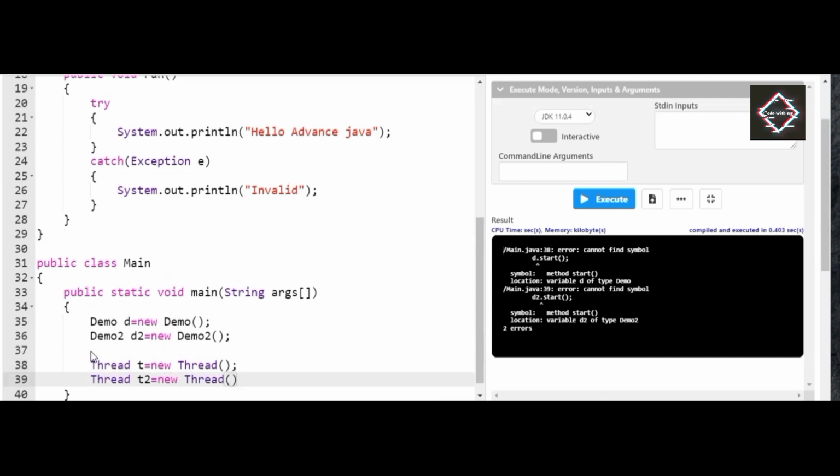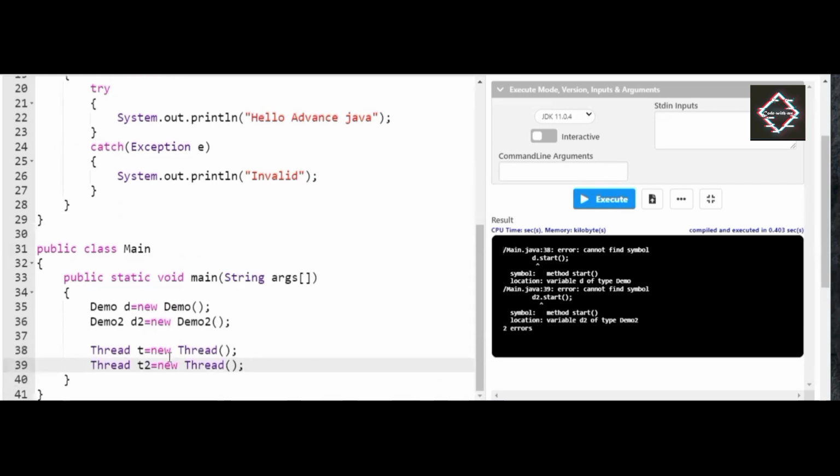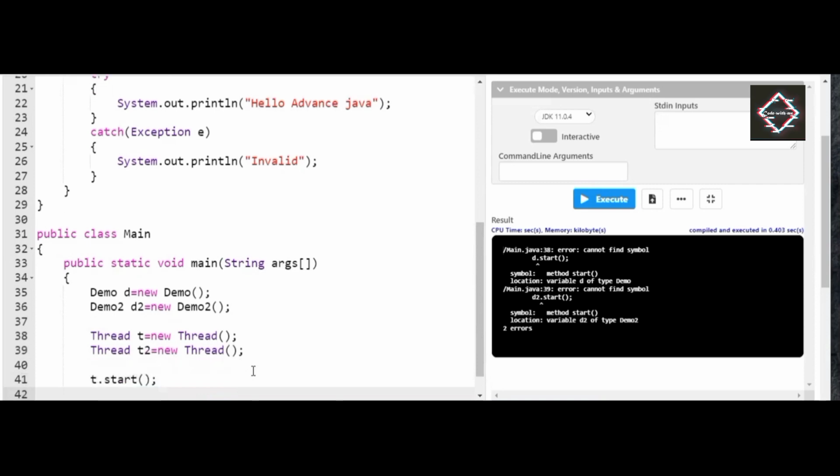So friends, now you can see here I have created threads for Demo1 and Demo2. Now I will execute the threads. If you ask me how I should execute, you clearly see here, make use of t.start because it belongs to Demo1, and t2.start.